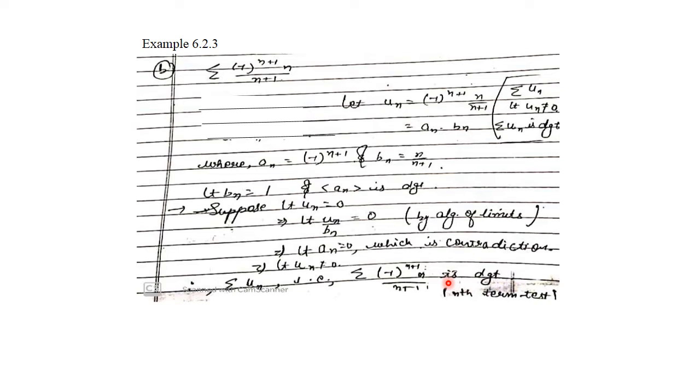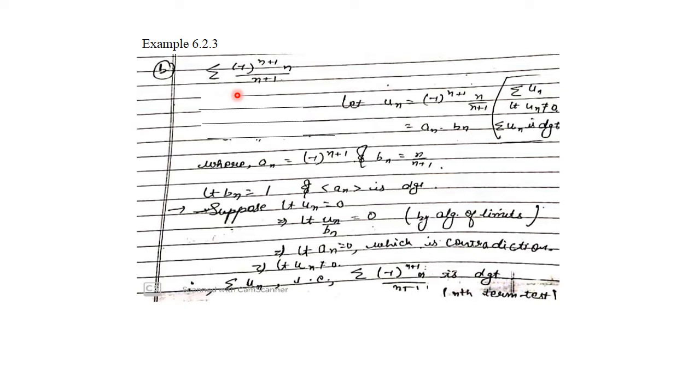Now we take up more examples of alternating series. In example 6.2.3 part B, the series that is given is sigma (-1)^(n+1) into n upon n+1. Here we will show that the limit of the nth term of the series is not 0.